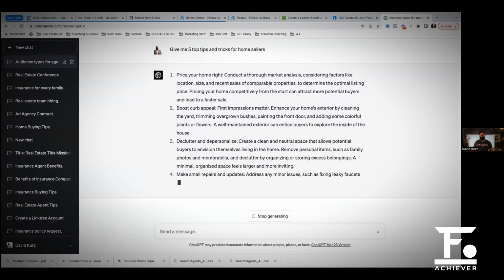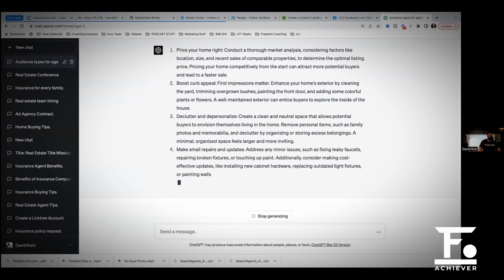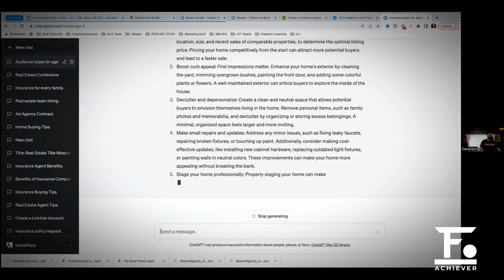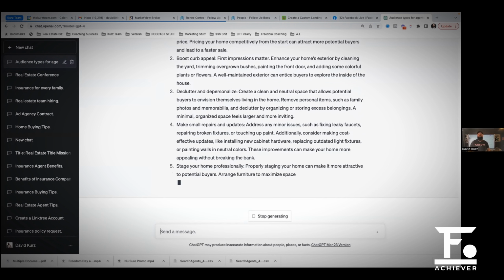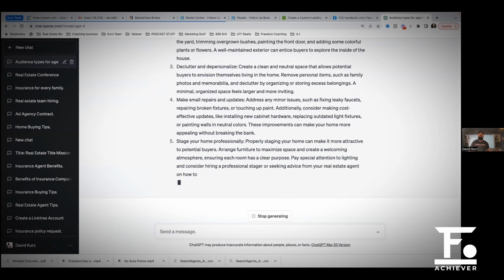Make small repairs and updates, just like the minor stuff, get it out of the way so that people don't see a cracked light switch or something like that. That's a dollar fix, right? Stage your home professionally. If necessary, stage it professionally, right? So these are great tips that you could give to somebody.